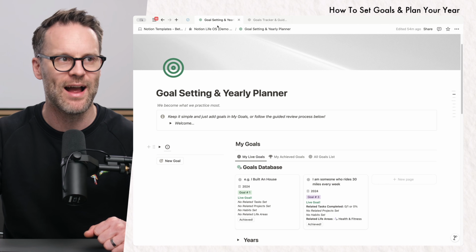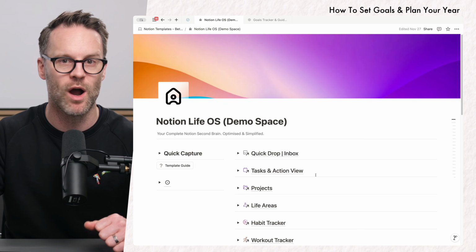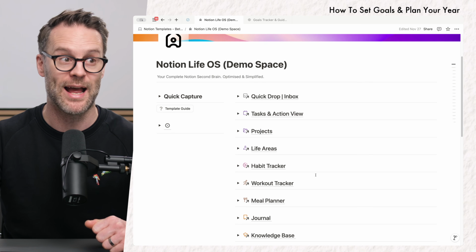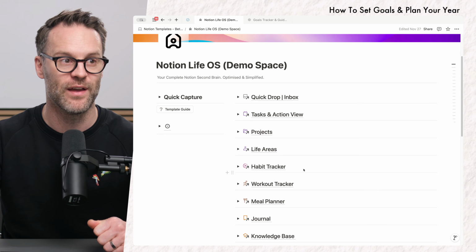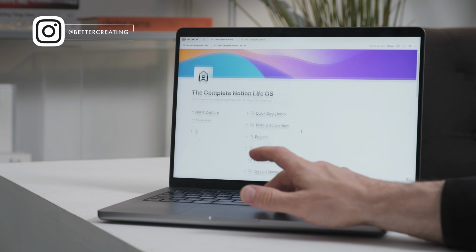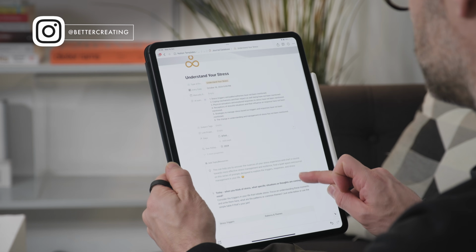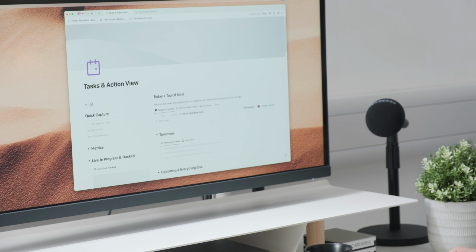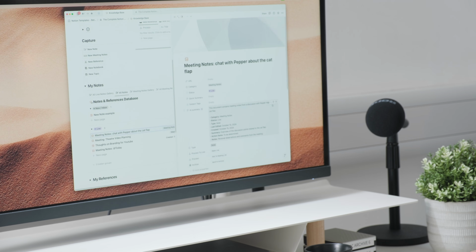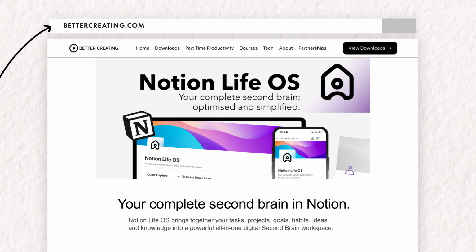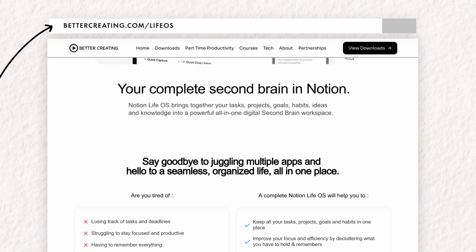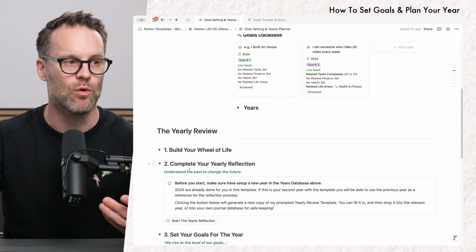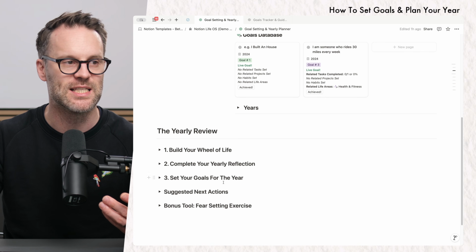But we also have this as part of my wider Notion Life OS template. And if you're new here, that is what I use to plan and organize my entire life. It covers everything. And what's great about goal setting within a big system, a second brain system like this, is that it can then feed into and inform your task lists, your projects, your life areas as you want. So if you do own one of those templates, join in by jumping into the goal setting and yearly planning area, and we will work our way through these sections here.